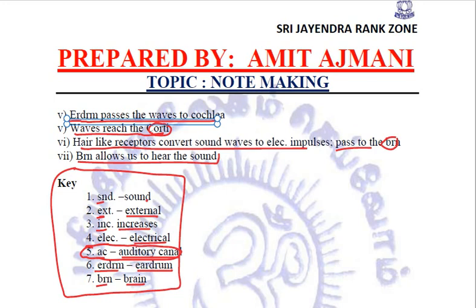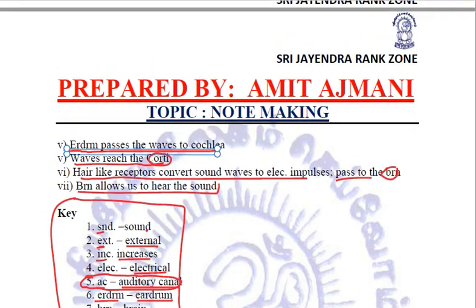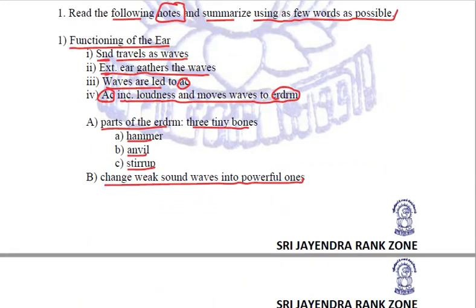So now these are the notes. We already know all the abbreviated words. This is the passage regarding the functioning of the ear. We are told that first of all, sound travels as waves. External ear gathers these sound waves and these are led to the auditory canal, which increases the loudness and moves waves to the eardrum.